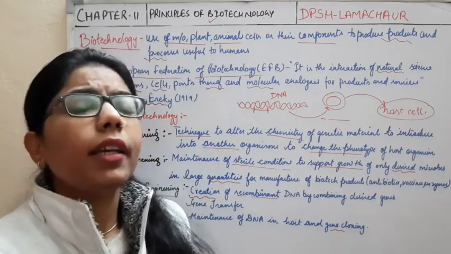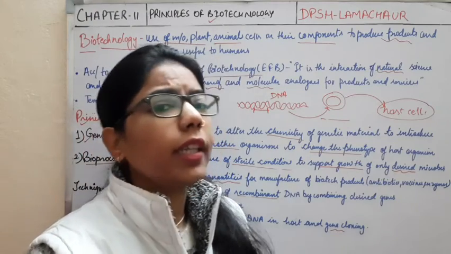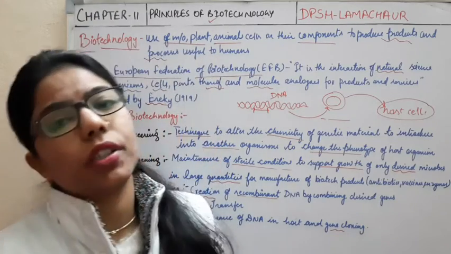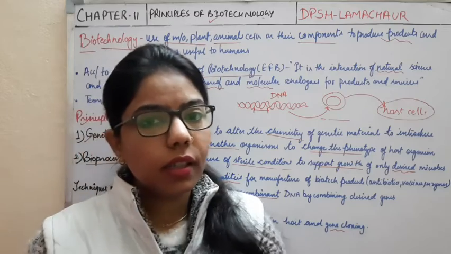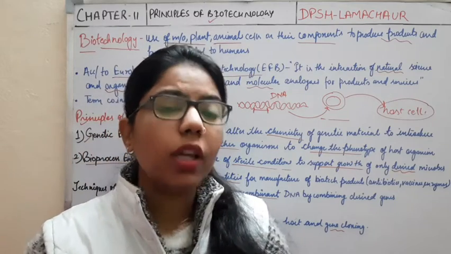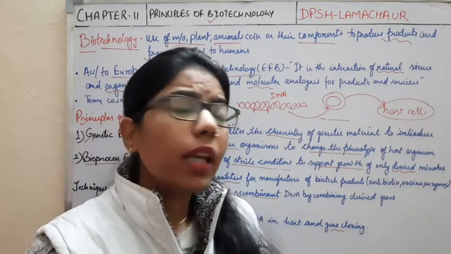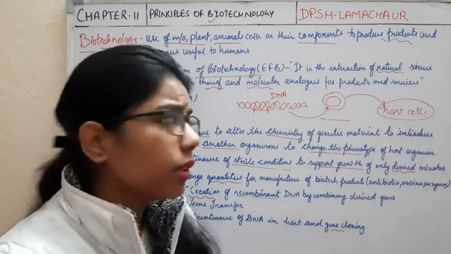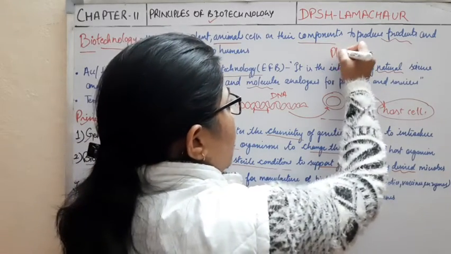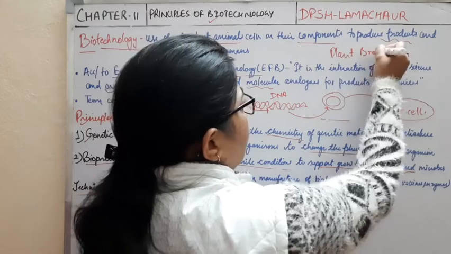Apart from that, there is another technique, the hybridization technique, which is known as plant breeding or animal breeding.